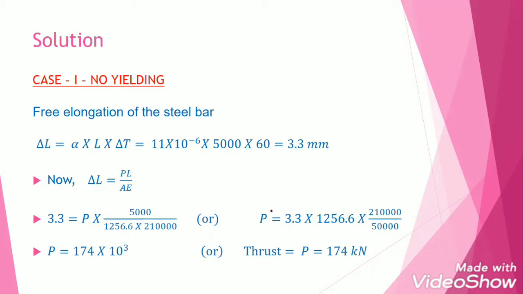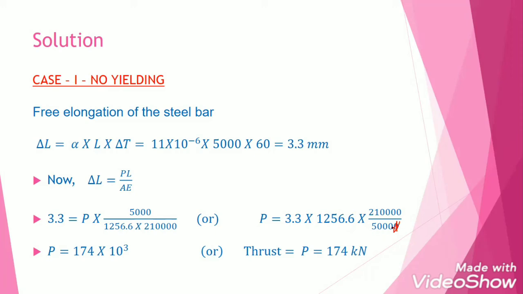If we keep P on one side and all other things on the other side, then P is equal to 3.3 into 1256.6 into Young's modulus value 210 into 10 power 3 divided by the length, which is 5000 millimeter. That means only 3 zeros are there, not 4 zeros.